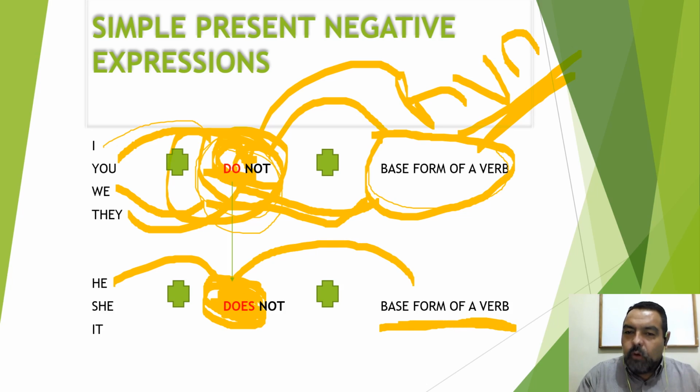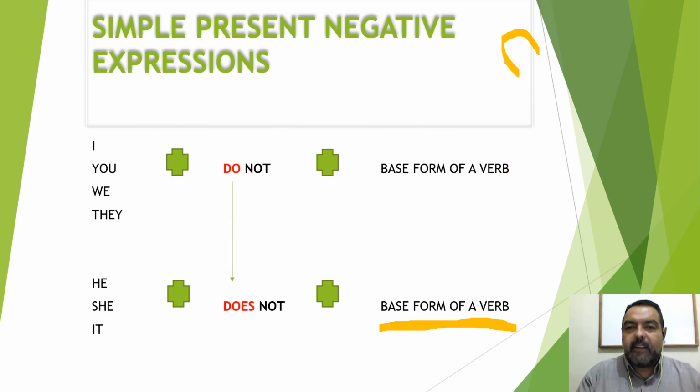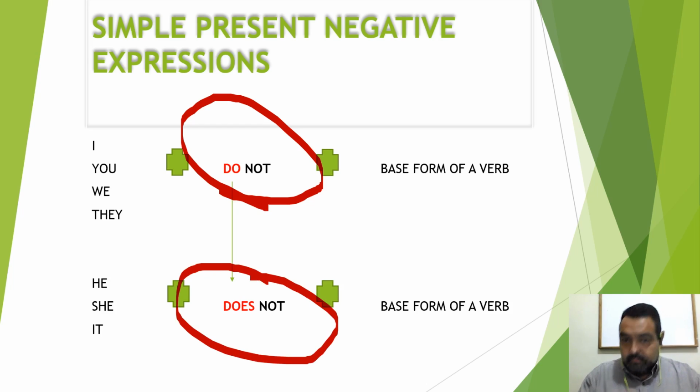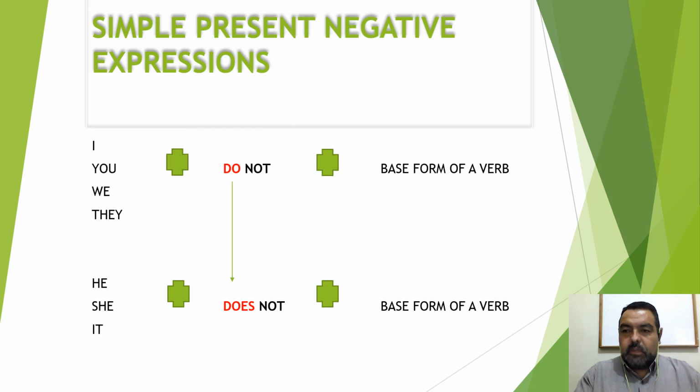The base form of the verb, not with an S. Now, let me explain this to you on the next graphic. But I wanted you to have clear that no in English is going to be do not or does not. Got this? No is going to be always do not or does not for the simple present tense. Okay, let's move on to the next graphic.